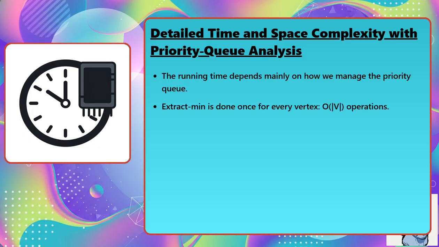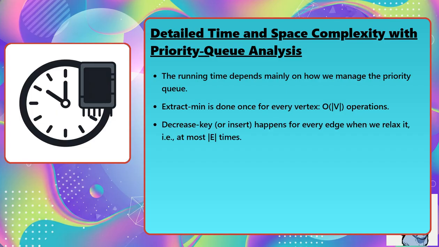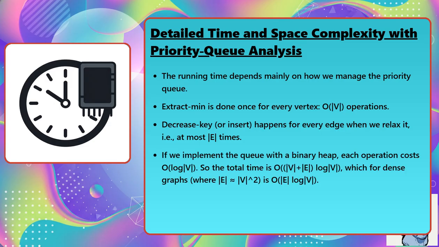Extract min is done once for every vertex, big O of V operations. Decrease key or insert happens for every edge when we relax it, that is at most E times. If we implement the queue with a binary heap, each operation costs big O of log V, so the total time is big O of (V plus E) log V, which for dense graphs where E is approximately V squared is big O of E log V.